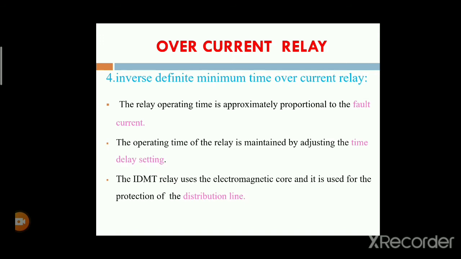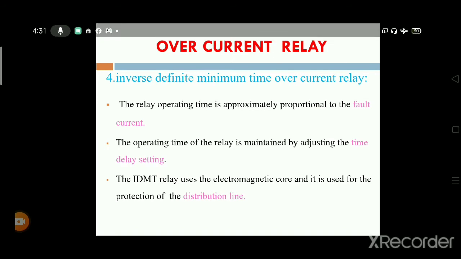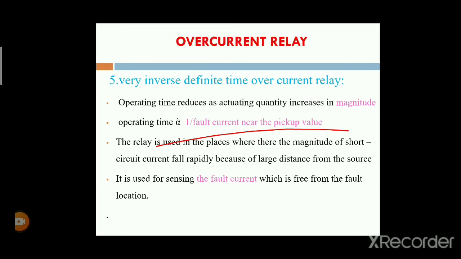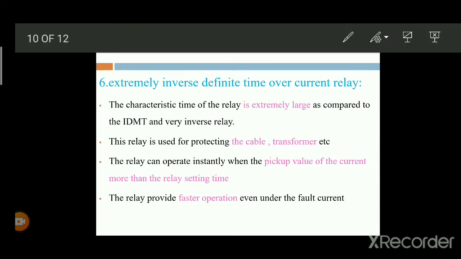If the fault current increases, then the operating time will be reduced. Suppose the fault current is less, then the operating time is more.